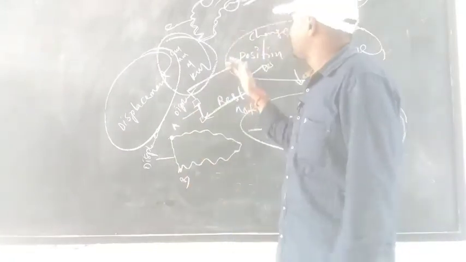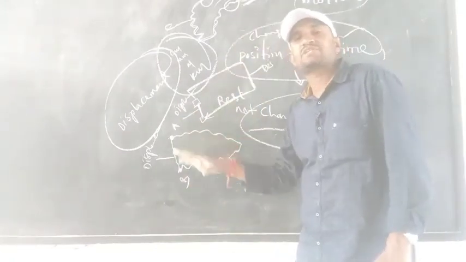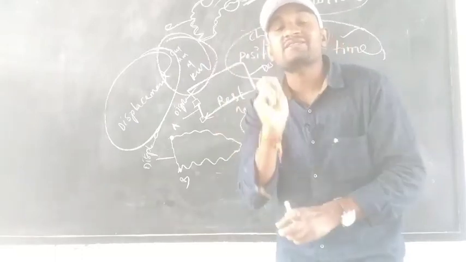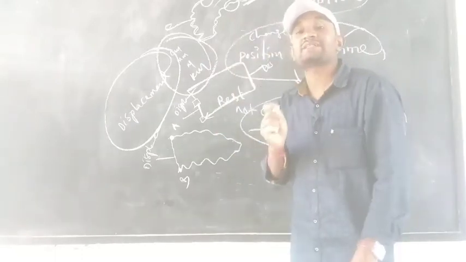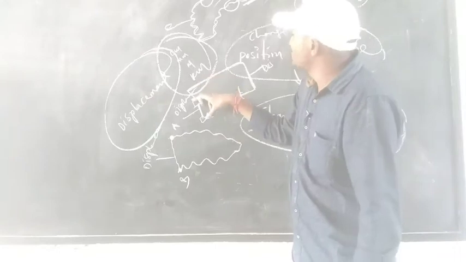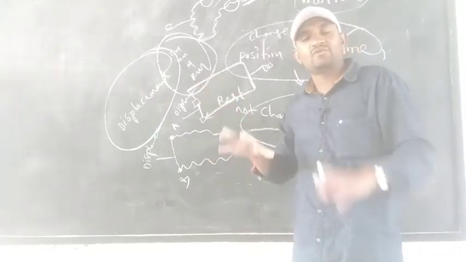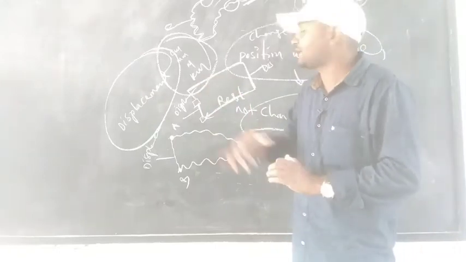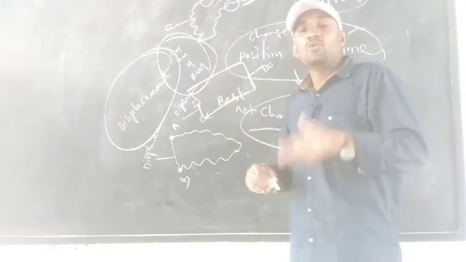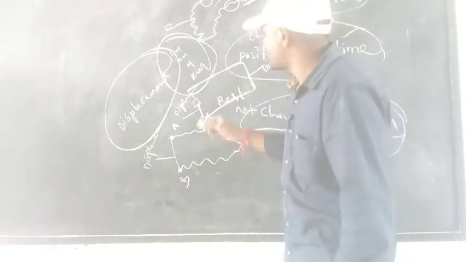One only distance, and one only displacement. The shortest distance between the initial point and the final point, we consider as displacement. What are the units of displacement?